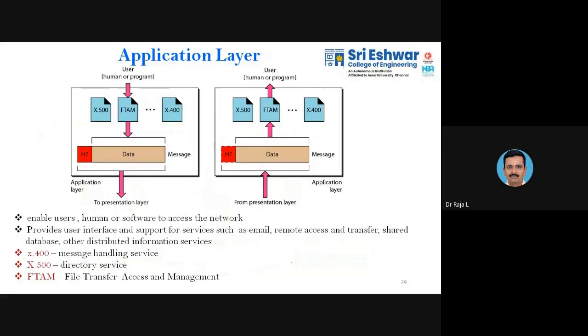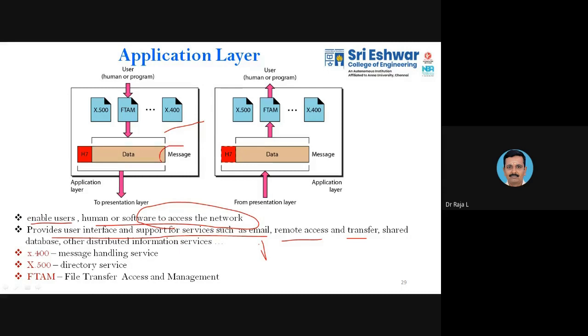Finally, you have the application layer. Whatever application you are going to use, either Google Chrome or Mozilla, that is the final application in which you fetch your data from a particular website or address. It enables users, human or software, to access the entire network. It provides the interface and support services such as email, remote access, file transfer, or shared database. So everything will be taken care of by this application layer.